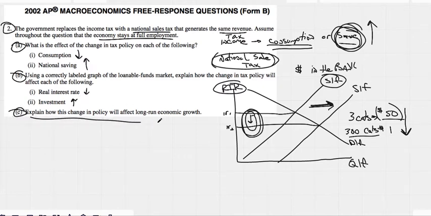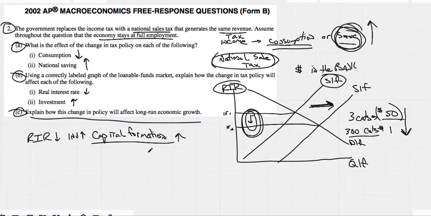This is a stock question. They ask this a lot. Understand that when the real interest rate goes down, and we're going to answer it the same way every time, investment goes up. When investment goes up, we could assume some of that is in capital formation. There's more capital goods being produced. When there's more capital formation, long-run growth would increase.